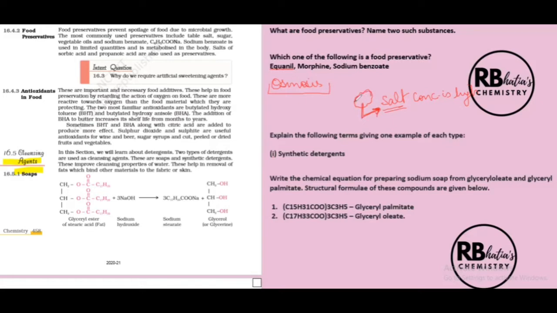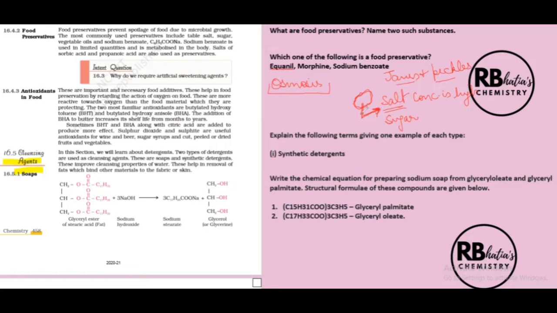As a result, the microbe will die and its growth will be prevented. This is how high salt or high sugar concentration acts like a preservative. So, when we make jams and pickles, they have very high salt and sugar concentration.